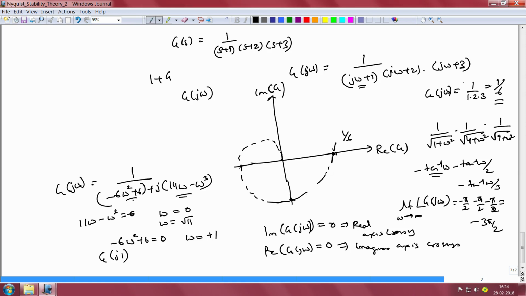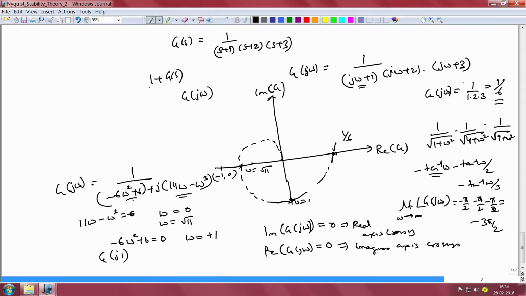The phase goes from 0 to minus 3 pi by 2 and it crosses the imaginary axis at omega equal to 1, it crosses the real axis at omega equal to square root of 11. And it so happens that in this particular case it avoids the point minus 1 comma 0. So, since we have no open loop poles on the right half of the complex plane and the Nyquist plot is not encircling the point minus 1 comma 0, we conclude that the system 1 plus g of s has all of its zeros.